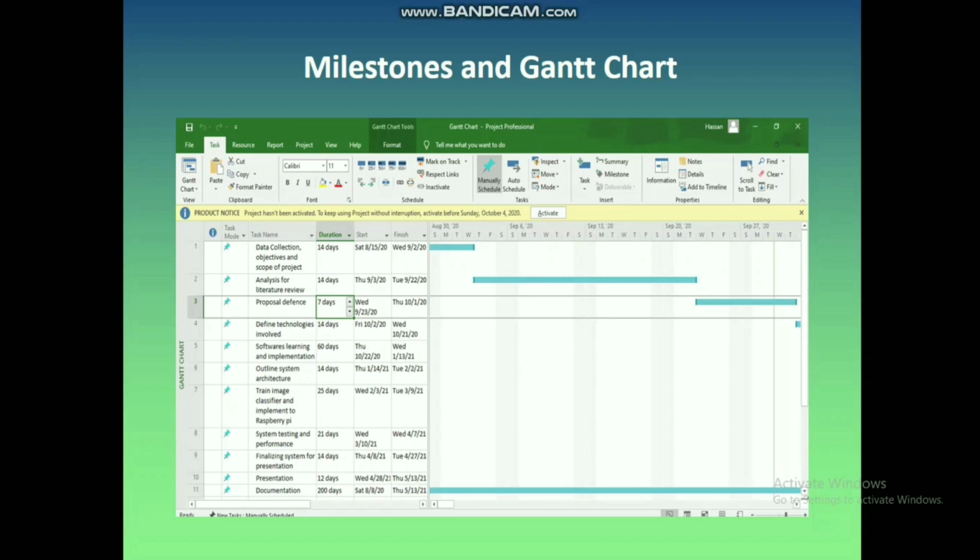After completion of this step, we will design a hardware architecture using Raspberry Pi and Pi camera and then implement the designed model on that hardware. After implementation, we will train the image classifier and then check our system performance, and then we will decide if any change is required or not.